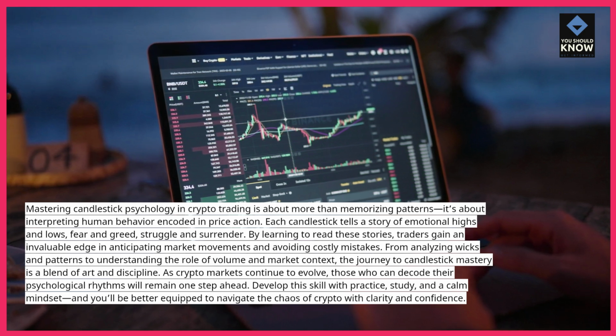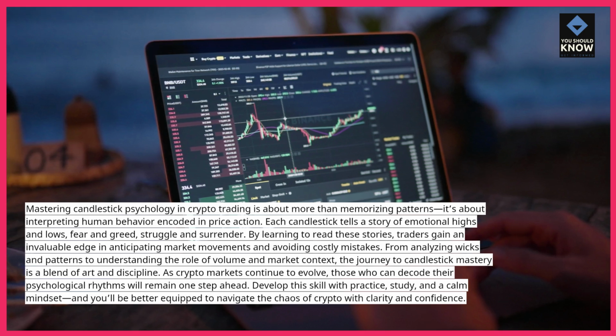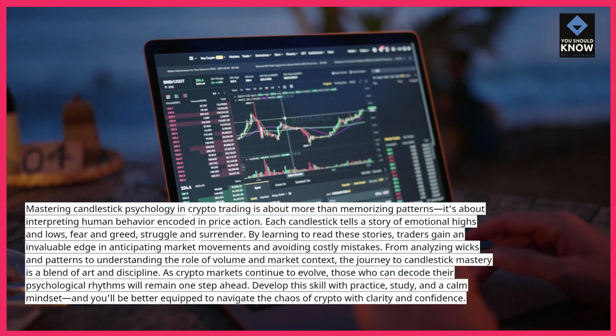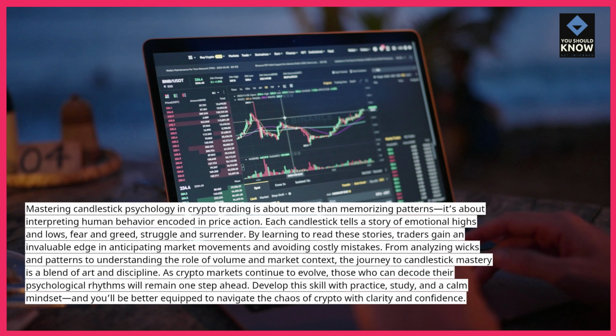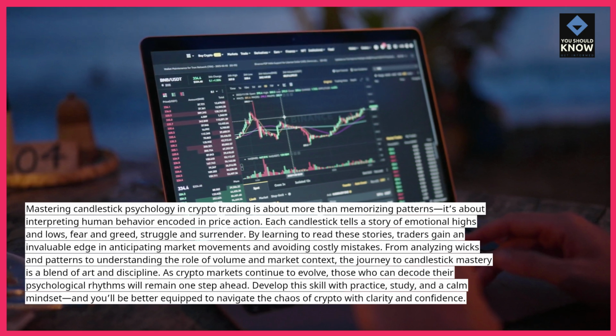As crypto markets continue to evolve, those who can decode their psychological rhythms will remain one step ahead. Develop this skill with practice, study, and a calm mindset, and you'll be better equipped to navigate the chaos of crypto with clarity and confidence.